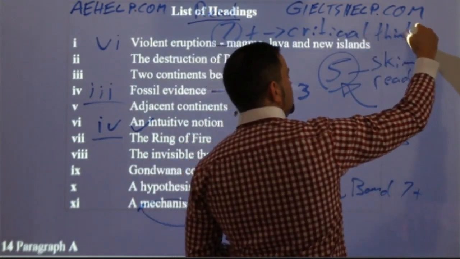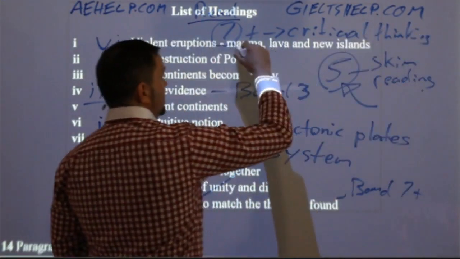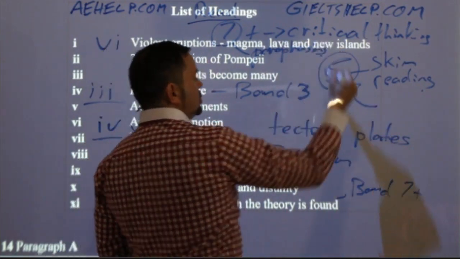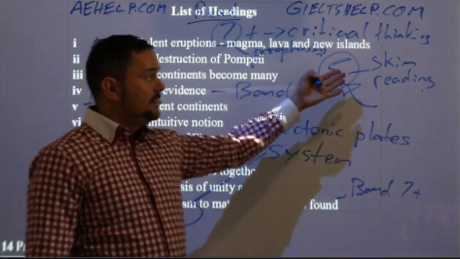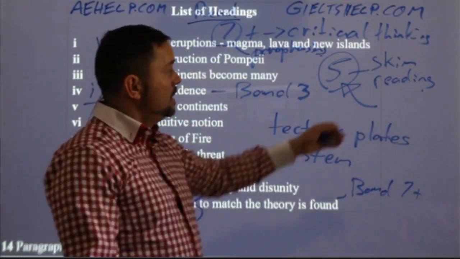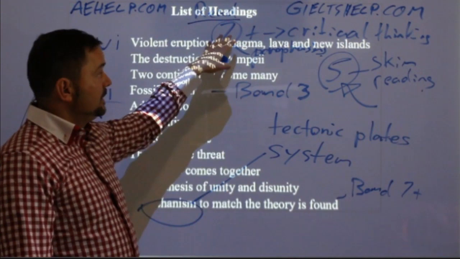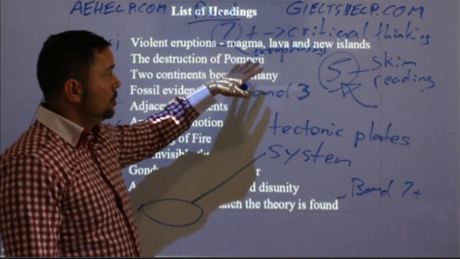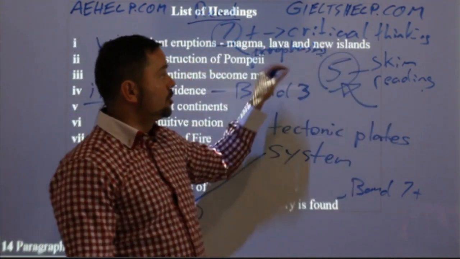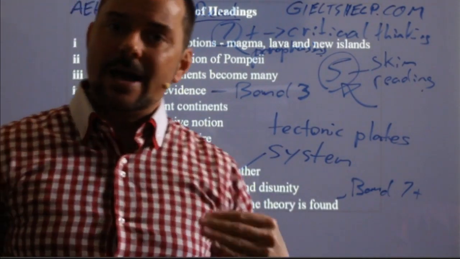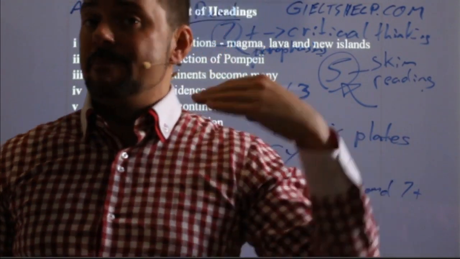Does that make sense? So if you only need a band 5, 5.5, maybe a 6, skim reading could work for you a little bit. But if you need something that's higher, like a band 7 or more, you have to rely much more on critical thinking and paraphrasing. So different strategies are effective for different band levels.